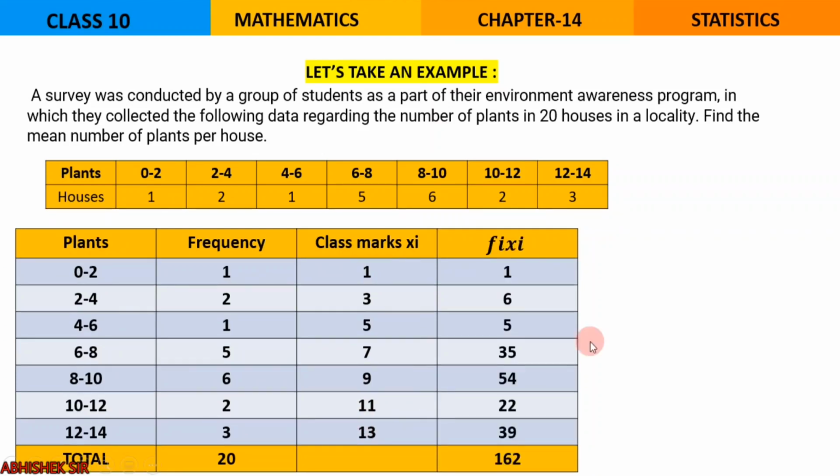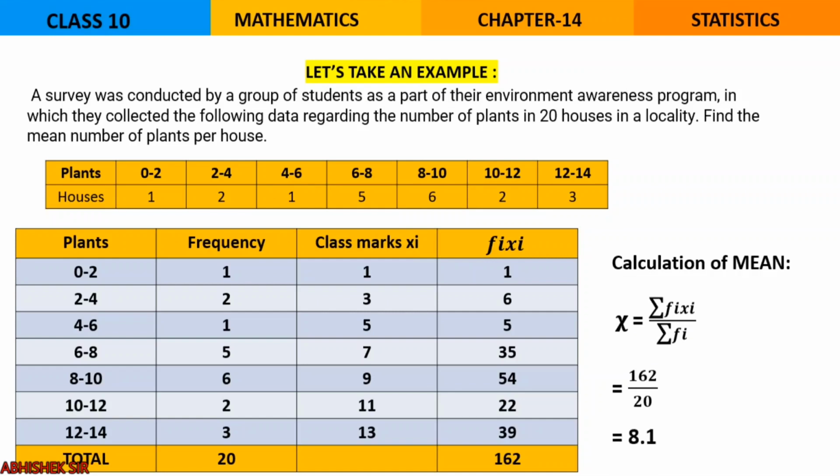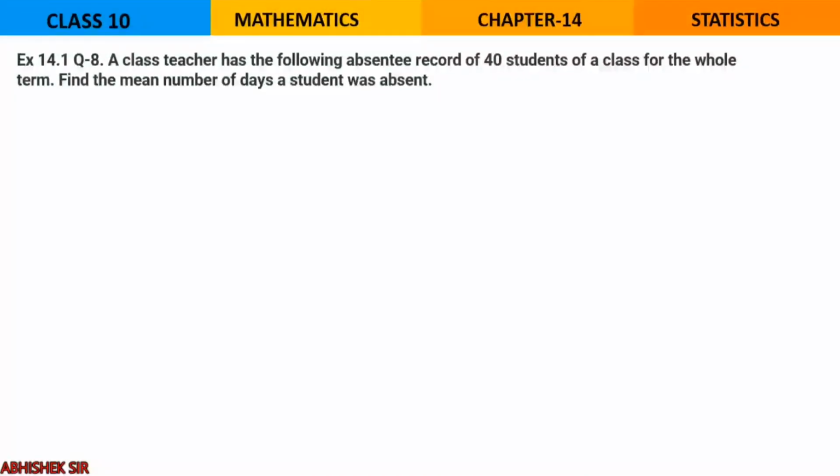Moving on to the next part, that is FiXi. You just have to multiply frequency and class mark. 1 ones are 1, 2 threes are 6, 1 five is 5, and so on. Finally, as per the next step, we will have to do the total of FiXi and Fi. Moving on with the formula part, calculation of mean, summation of FiXi upon summation of Fi. 162 upon 20, that is 8.1. So the mean number of plants per house comes out to be 8.1. Clear? Now moving on to another example.